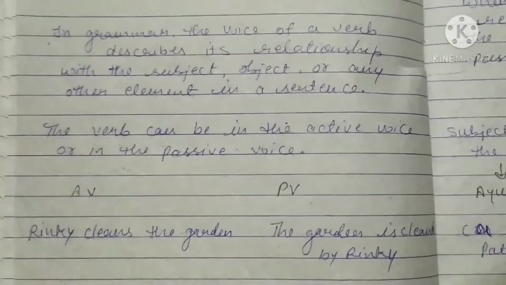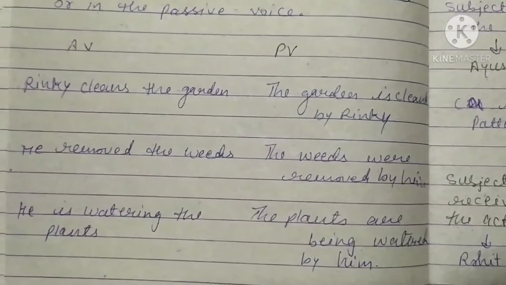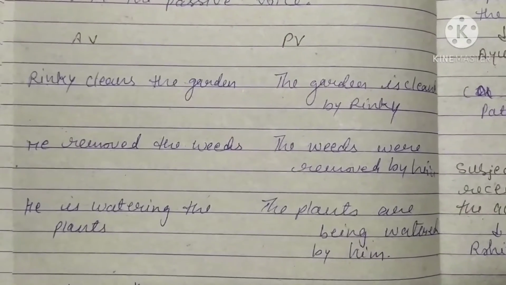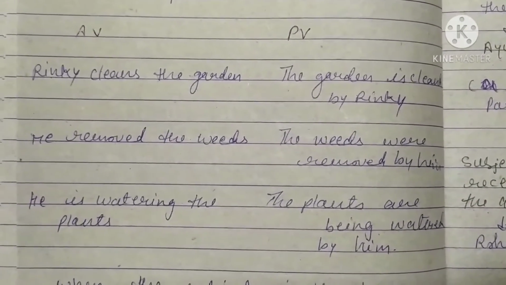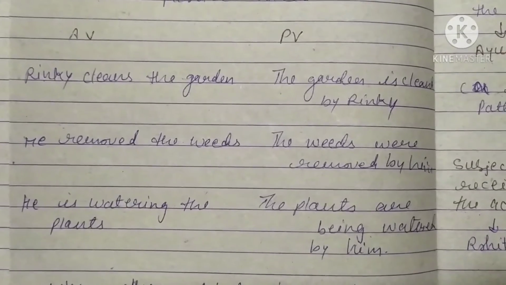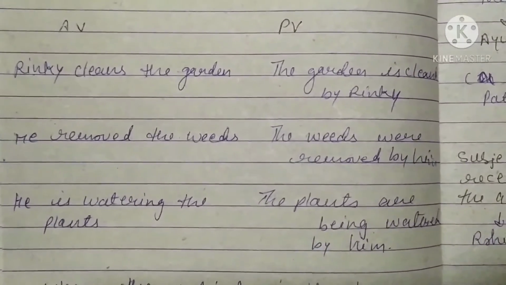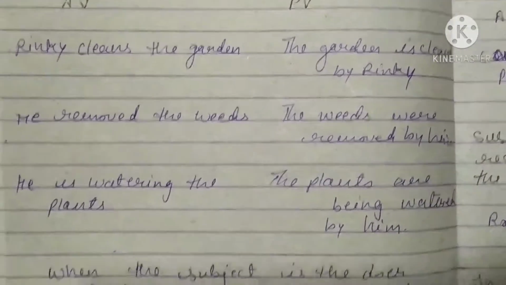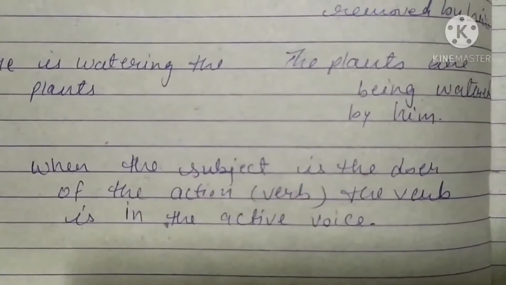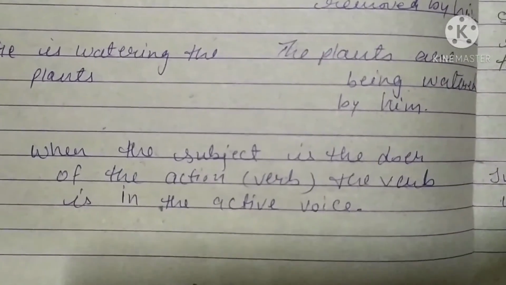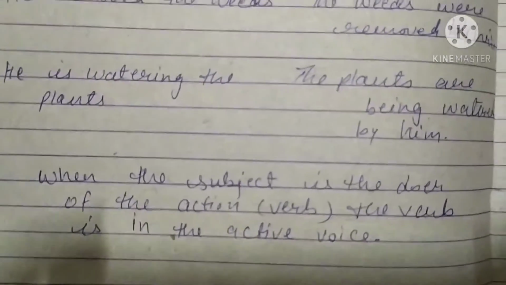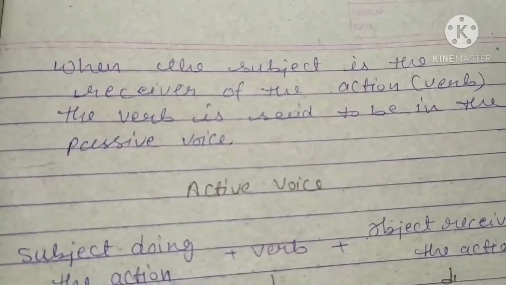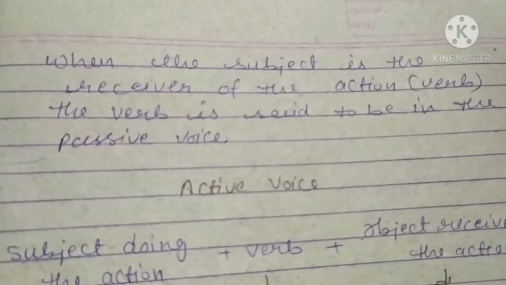Just like, "Rinky cleans the garden", so "The garden is cleaned by Rinky". "He removed the weeds", "The weeds were removed by him". "He is watering the plants", "The plants are being watered by him". So when the subject is the donor of the action, the verb is in the active voice. When the subject is the receiver of the action, the verb is said to be in the passive voice.